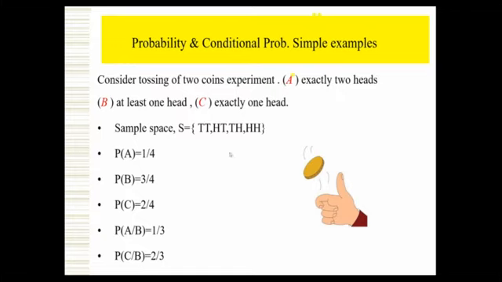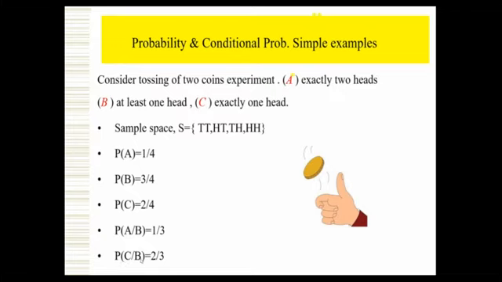At least one head means how many events we are getting, how many possibilities, sample points: 3. HT, TH, HH. What is the numerator C? Exactly one head. Out of 3, we are looking for exactly one head. That means HT, TH. So 2 by 3 is the answer. So the denominator value is nothing but the number of elements in B. The numerator value is nothing but the number of elements in B which are favored to the numerator value.